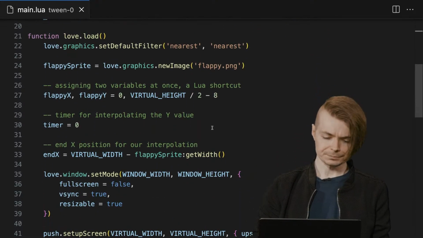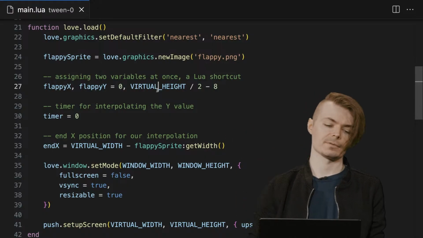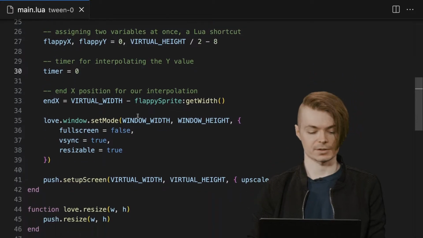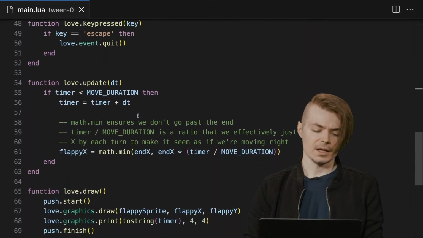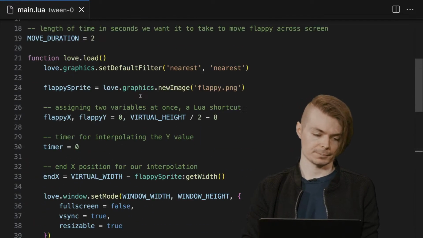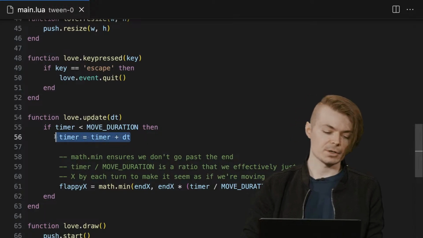So I'm going to go down here. We set it at just 0 to start with. The y is irrelevant for this example. We have a timer. We're doing this manually here. We're not tweening ourselves. And we'll say that there's a move duration, which we've defined up here to be 2 seconds. So again, another manual operation.